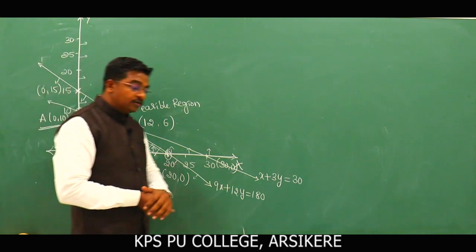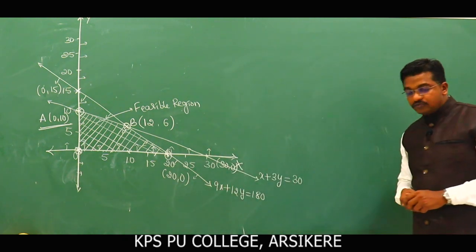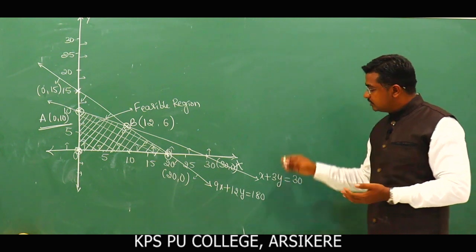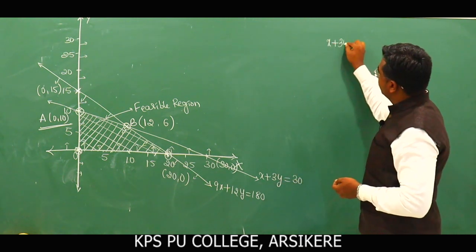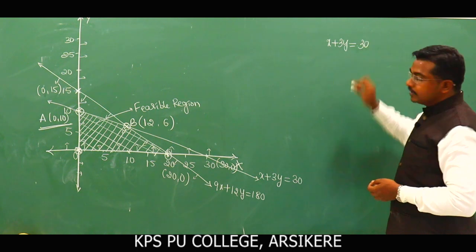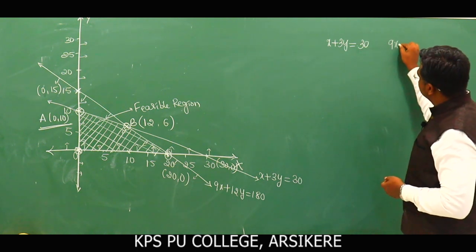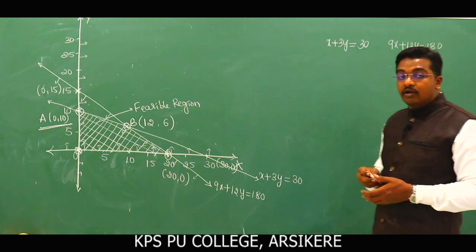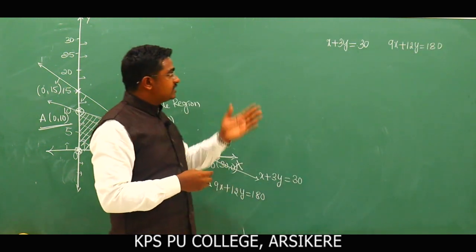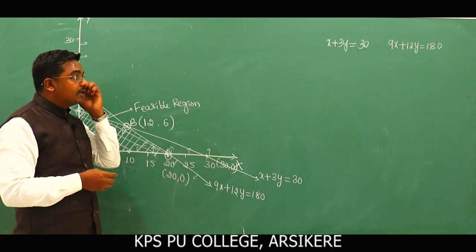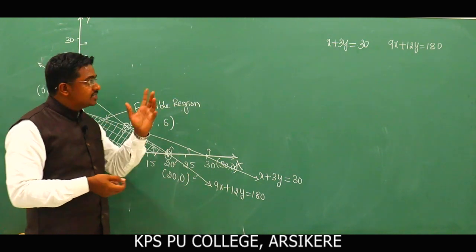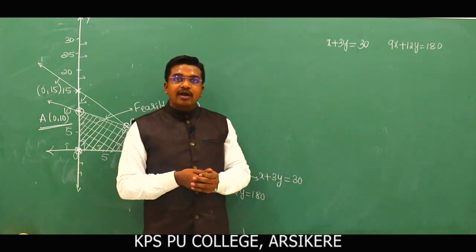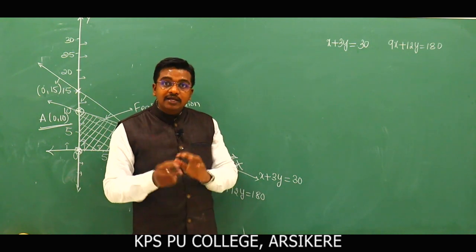How to solve these equations? We have three different methods. First one substitution, second one cancellation, third one cross multiplication. First equation: x plus 3y is equal to 30. Second equation: 9x plus 12y is equal to 180. I'll go with the cancellation method. For cancellation, either you have to cancel x or y, so the coefficients must be equal.